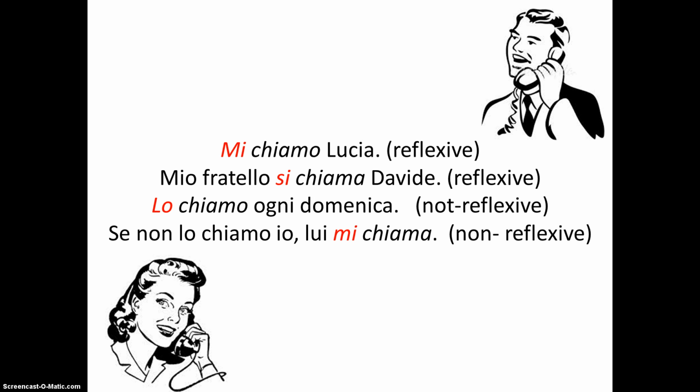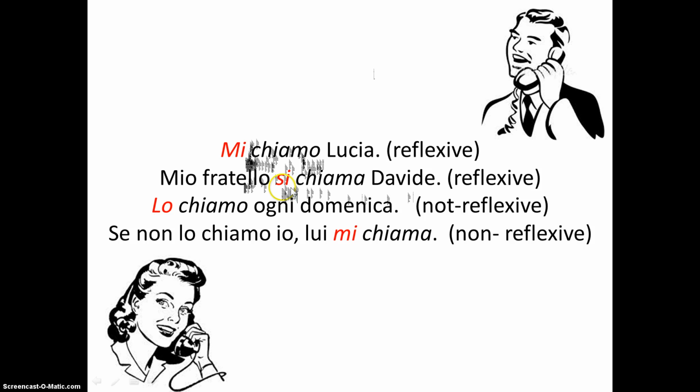Let's look at some examples. Mi chiamo Lucia. In this example, we have the reflexive pronoun mi that reflects chiamo. Mi is the io reflexive pronoun, and chiamo is the io form of the verb chiamare. And then we have mio fratello si chiama Davide.